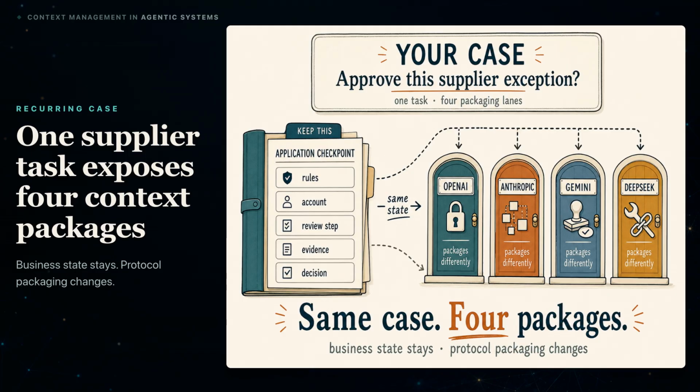Can we approve this supplier exception? The purchasing rules, customer account, current review step, supporting evidence, and final decision must survive every handoff. That business state stays stable, while each provider adapter packages context differently. Keep the case fixed and change only the protocol. Then every provider detail answers one practical question. What must this adapter carry into the next call?